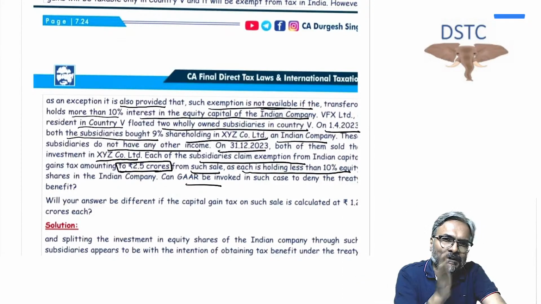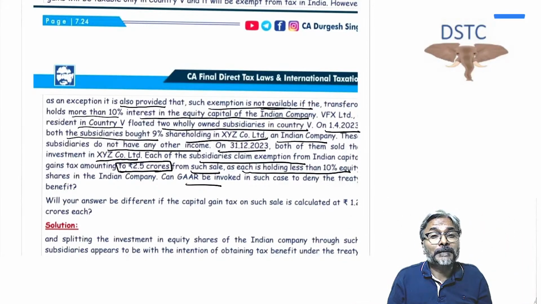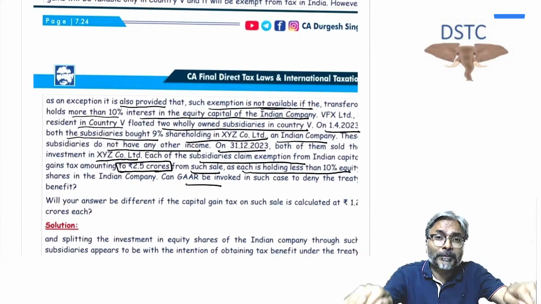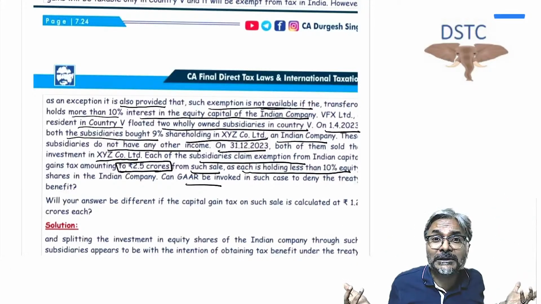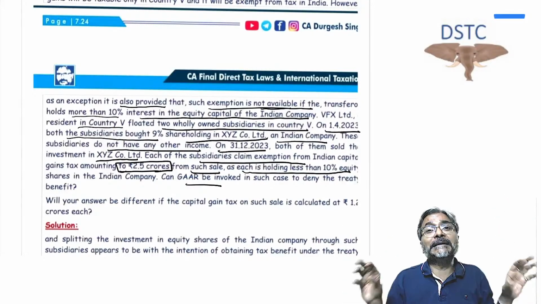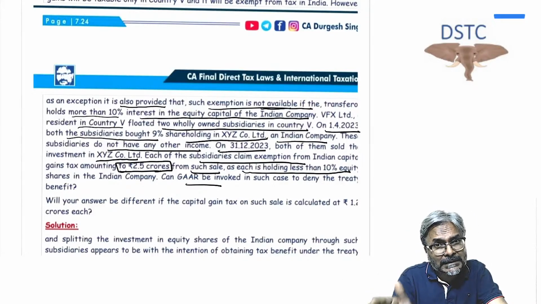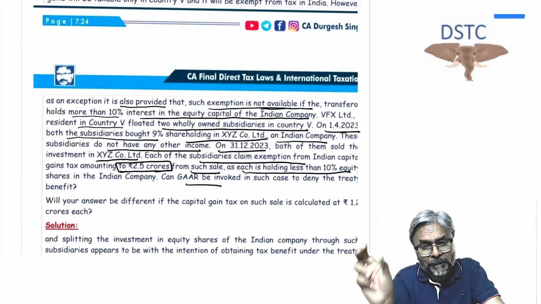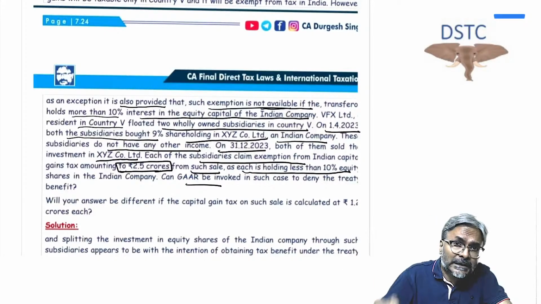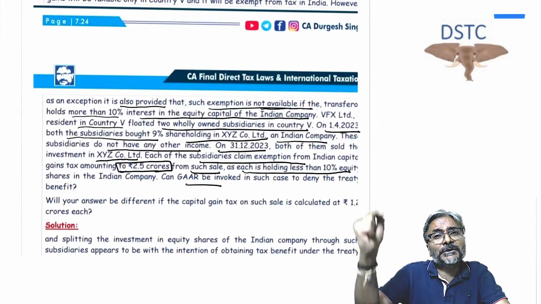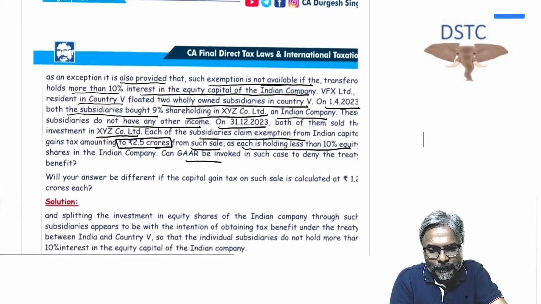Can we say even in that situation that those two companies by themselves lack any commercial substance? Those two companies are only formed for the purpose of investment. They by themselves lack any commercial substance, and therefore we can say that both the main purpose test and the tainted element test are satisfied, and hence the arrangement is an impermissible avoidance arrangement. If so, can the GAAR provision be invoked? To that the answer is yes. The GAAR provision can definitely be invoked in this regard.